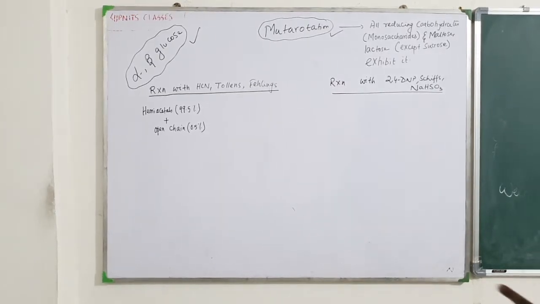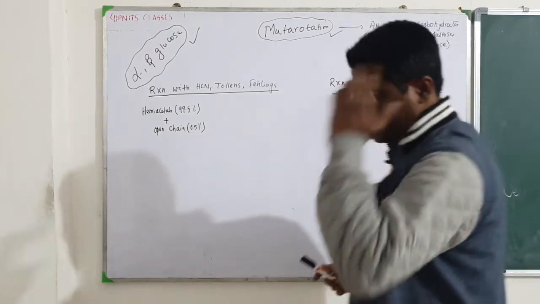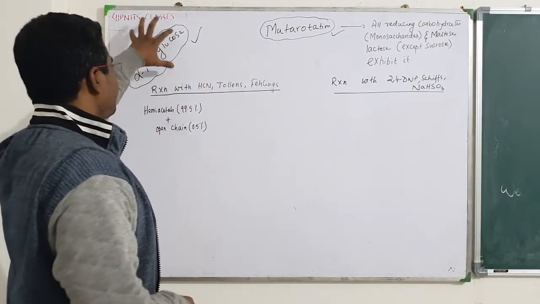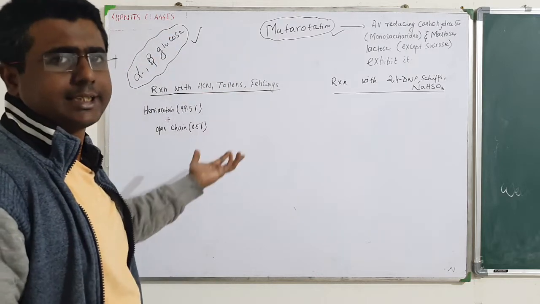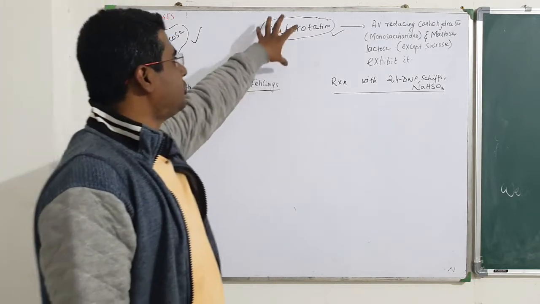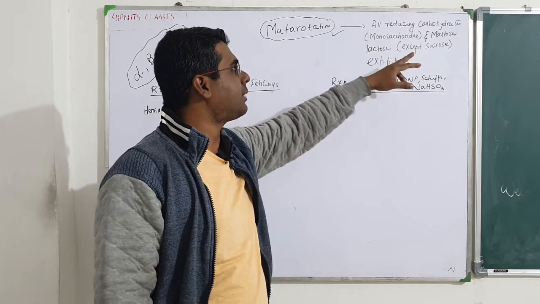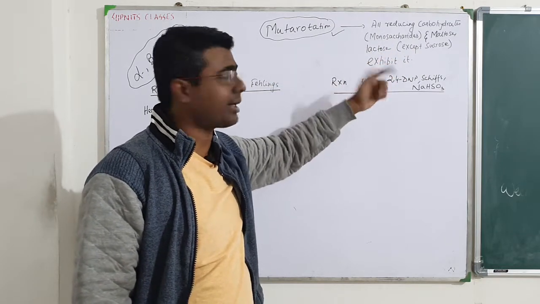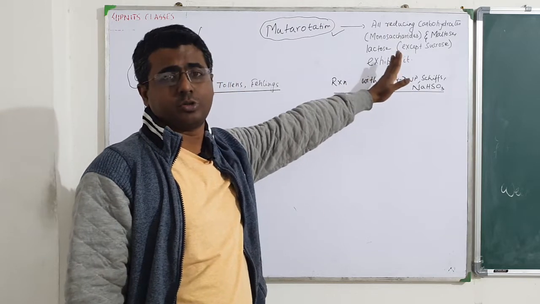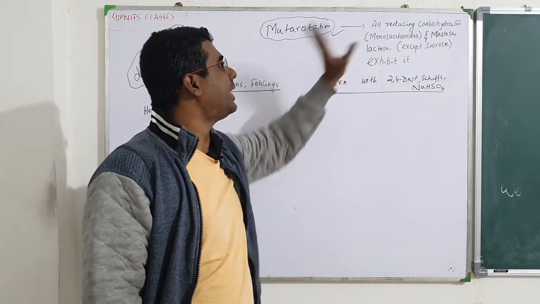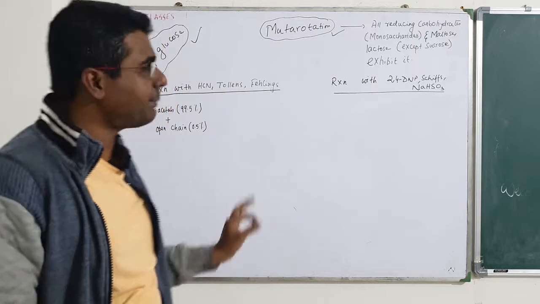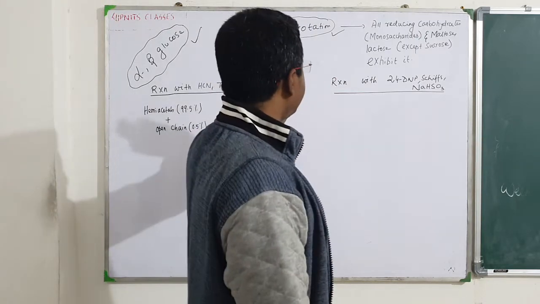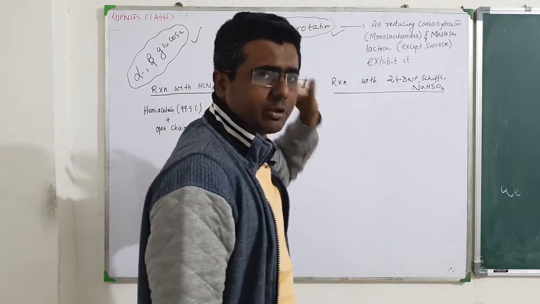Okay guys, now what are the basic advantages we get out of the Haworth projections? Number 1 is the formation of alpha and beta glucose, the existence of it is explained. Number 2, mutarotation is explained. All reducing carbohydrates, meaning all monosaccharides, and maltose, lactose, that is disaccharides, except sucrose, all exhibit mutarotation. So remember, sucrose is the carbohydrate in your syllabus that doesn't exhibit mutarotation. Okay, done.